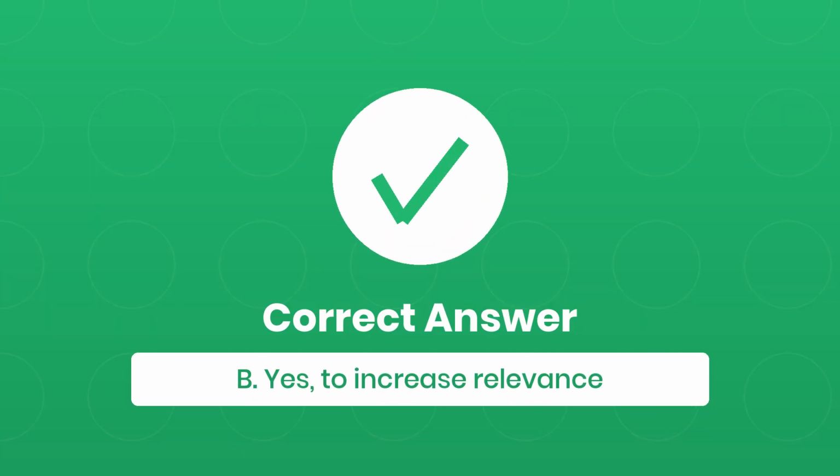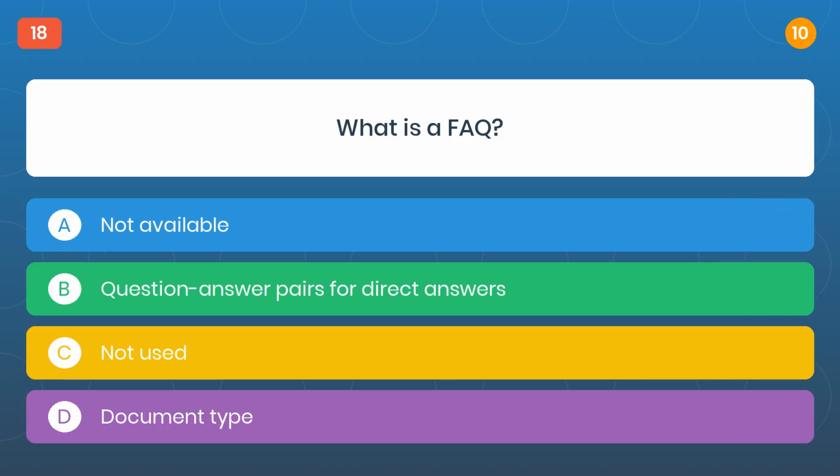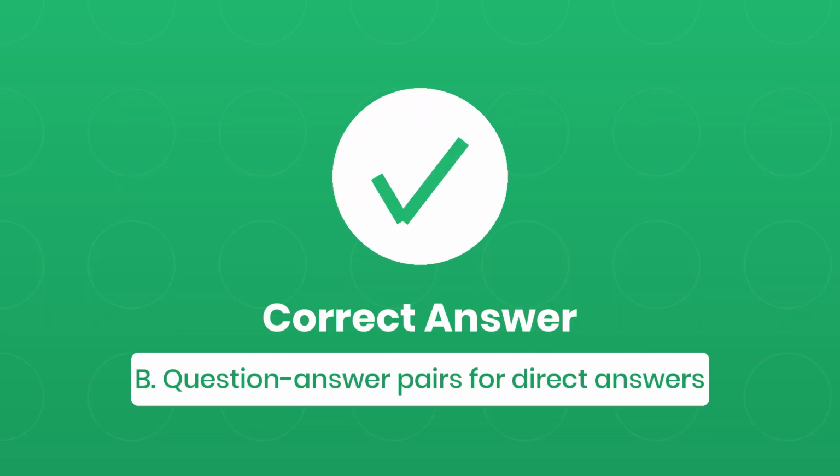The correct answer is B. Yes, to increase relevance. Question 18. What is a FAQ? The correct answer is B. Question-answer pairs for direct answers.